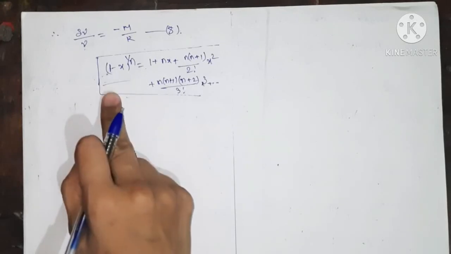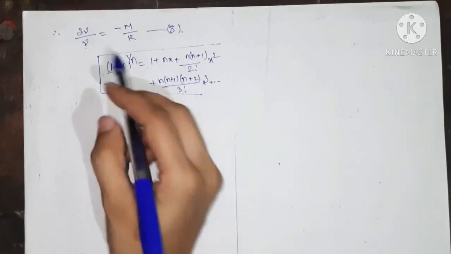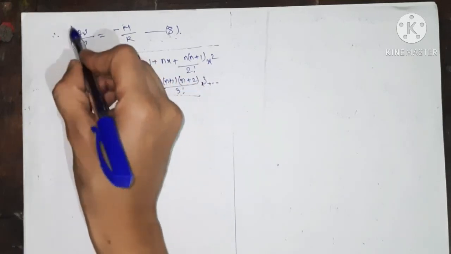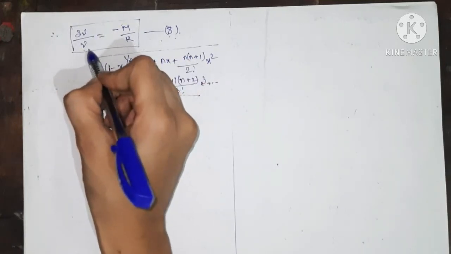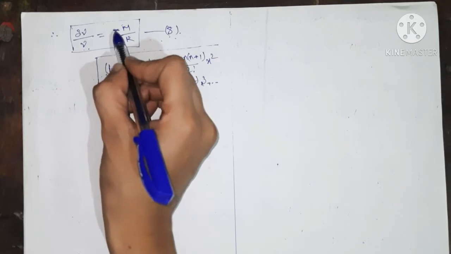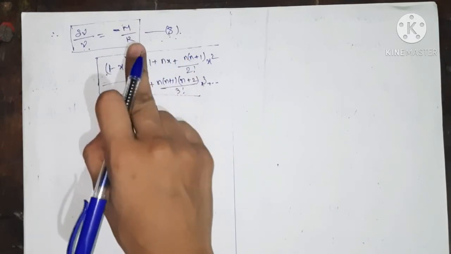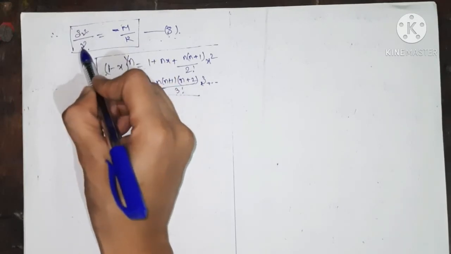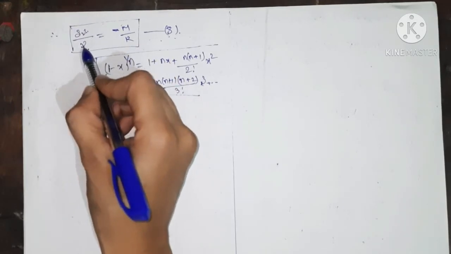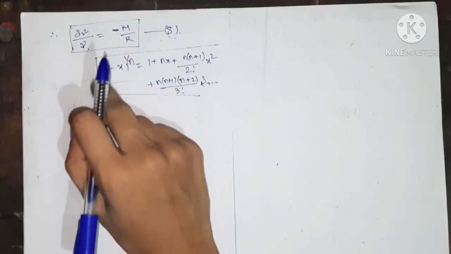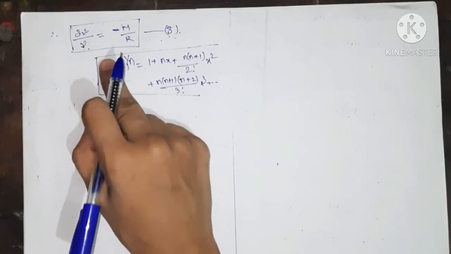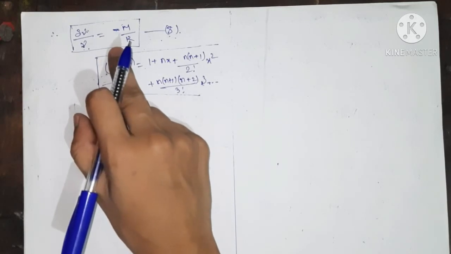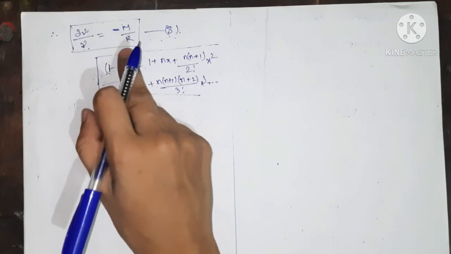Thus this equation 8 is the required formula for redshift. The negative sign shows that the frequency of light decreases, because the ratio of the change in frequency upon nu, the original frequency, has a negative sign. Thus we are saying that the frequency decreases as light leaves the sun.